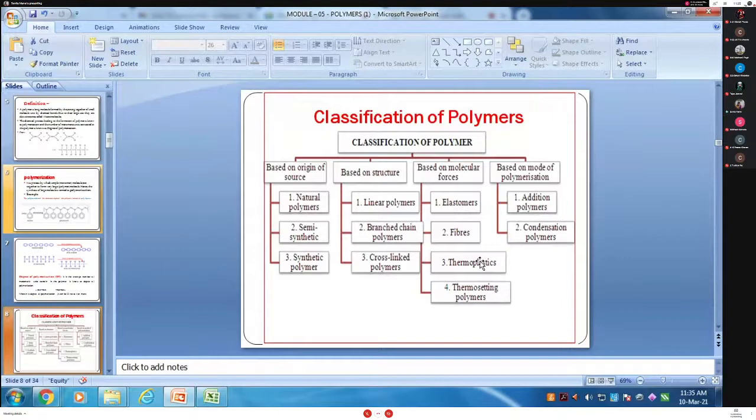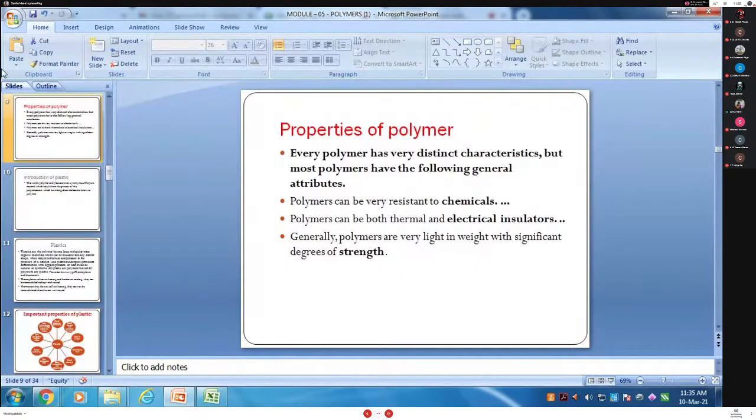Next one, the properties of polymer. Every polymer has very distinct characteristics, but most polymers have the following general attributes. What are the most important properties of any polymer? Polymer can be very resistant to chemicals.